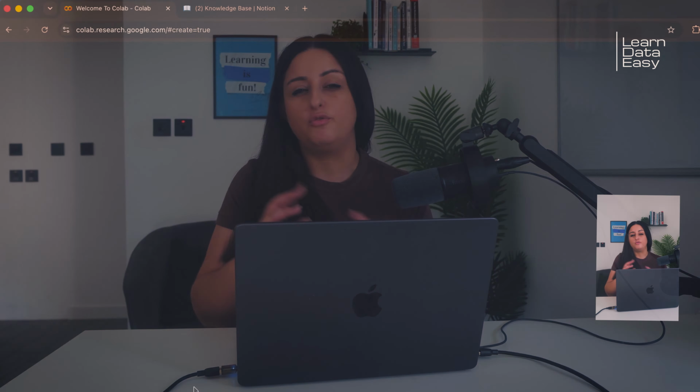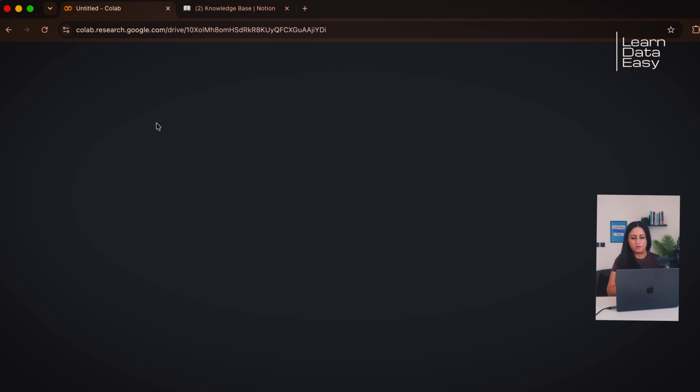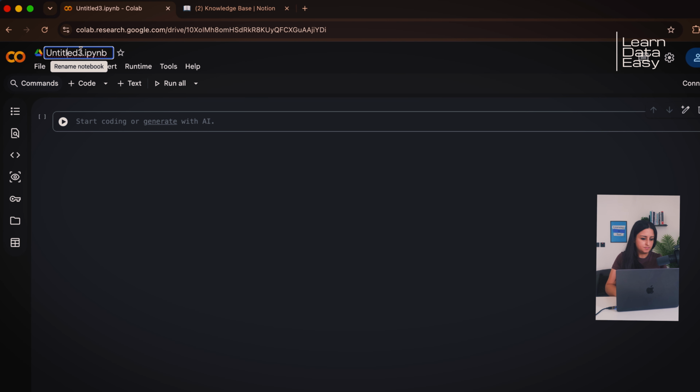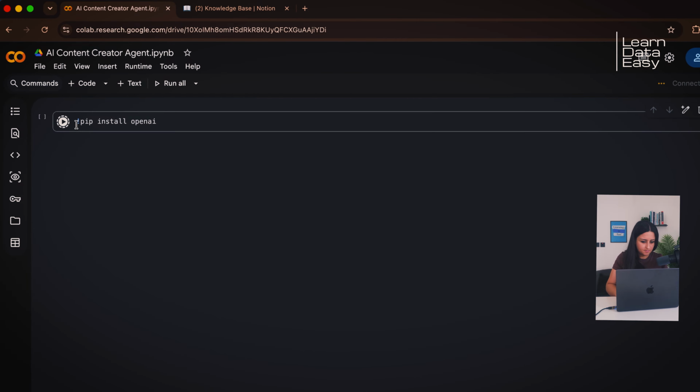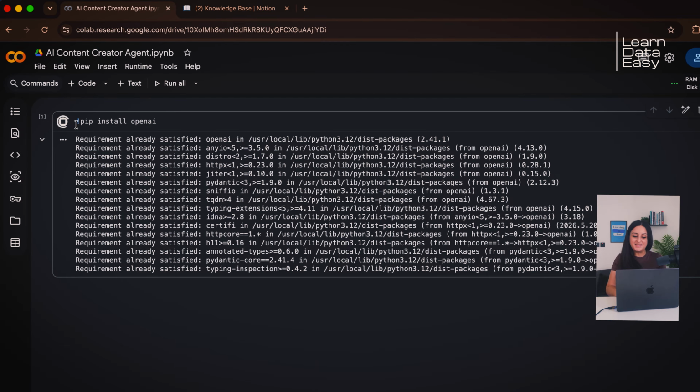Let's open a new Python file, or in this case, a Colab notebook. We're going to rename this AI Content Creator Agent. And that's done. Now we're going to install OpenAI. So follow these commands. You've seen these before. And successful.